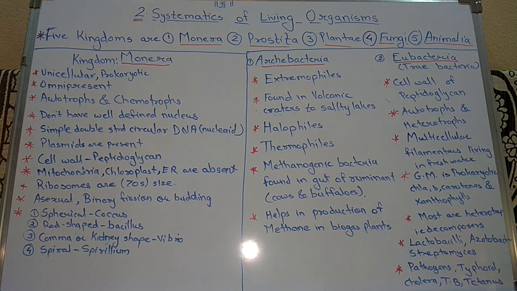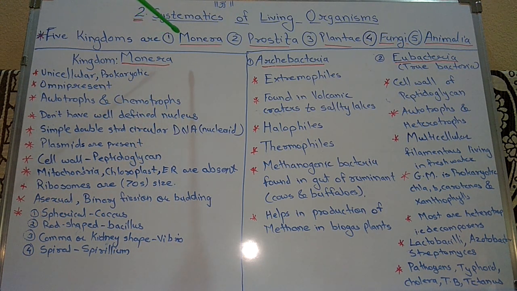So, to avoid confusion, the scientist R.H. Whittaker in 1969 proposed the five kingdom system of classification. This system shows phylogenetic relationship, meaning the study of evolutionary development of groups of organisms based on how closely they are related to each other. The five kingdoms given by R.H. Whittaker have a phylogenetic relationship, meaning they have a close relation in evolution.